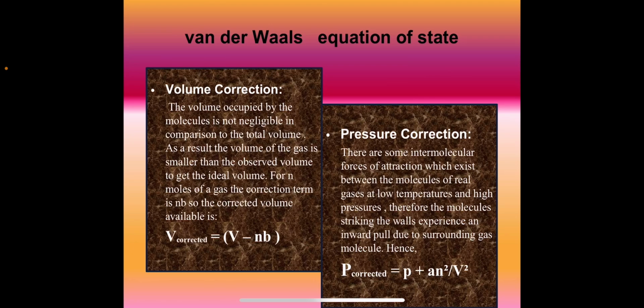Similarly, for the pressure correction, an squared upon V squared is the pressure correction. The inward pull is directly proportional to the number of molecules per unit volume in the bulk of gas and the number of molecules striking the wall per unit area at any given temperature. So there are some intermolecular forces of attraction which exist between the molecules of real gases at low temperature and high pressure.